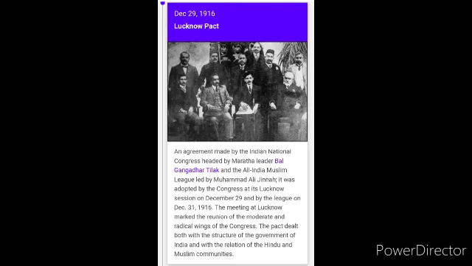It was adopted by the Congress at its Lucknow session on December 29 and by the League on December 31, 1916. The meeting at Lucknow marked the reunion of the moderate and radical wings of the Congress. The pact dealt both with the structure of the government of India and with the relation of Hindu and Muslim communities.